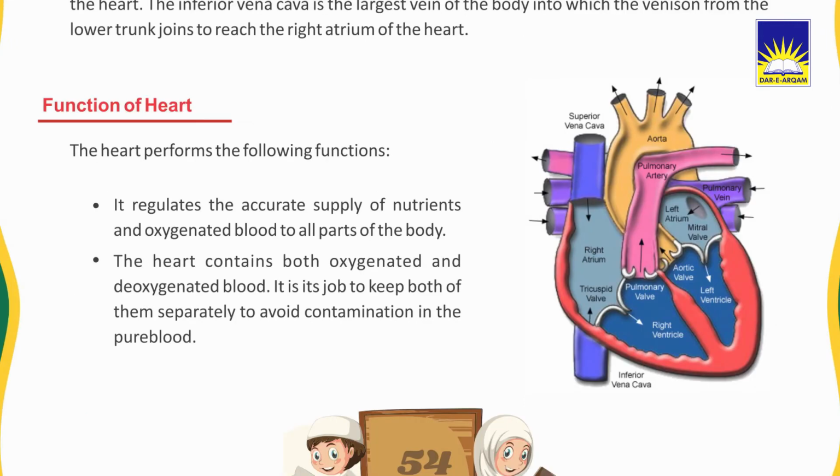Now let's read about the functions of the heart. The heart performs the following functions. It regulates the accurate supply of nutrients and oxygenated blood to all parts of the body. The heart contains both oxygenated and deoxygenated blood. It is its job to keep both of them separate to avoid contamination of the pure blood.